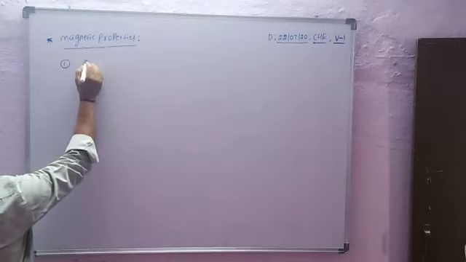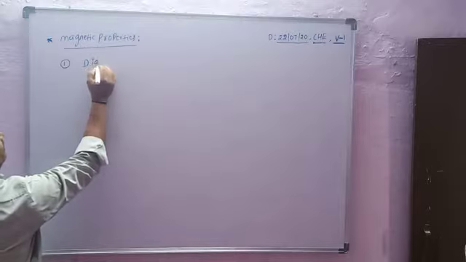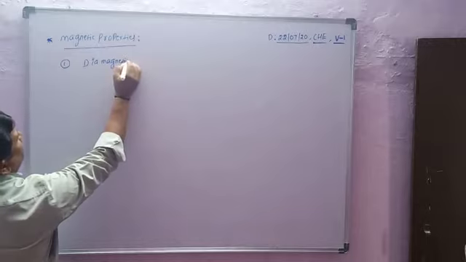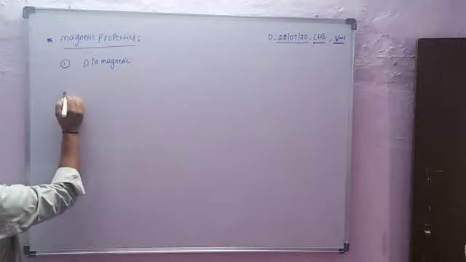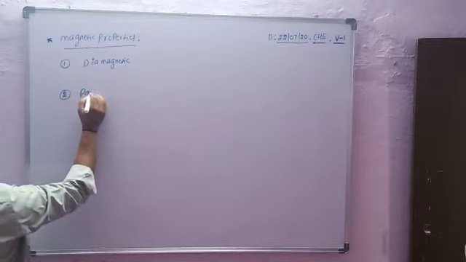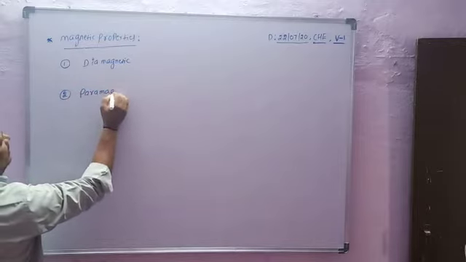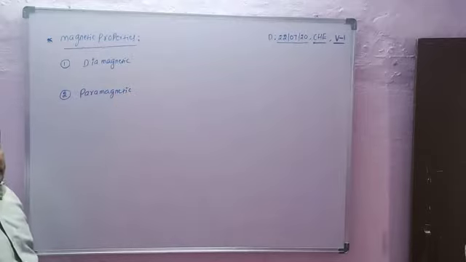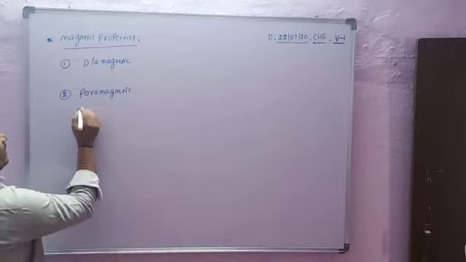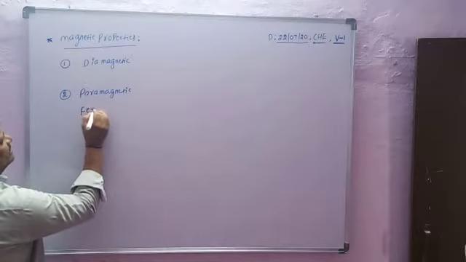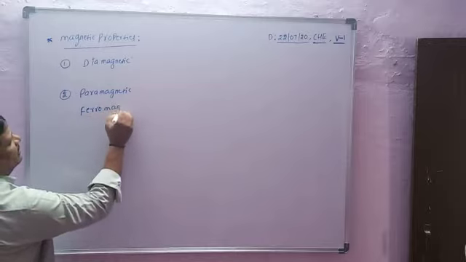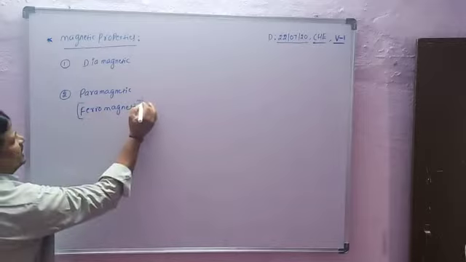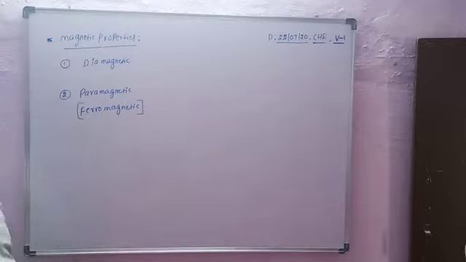One is diamagnetic substances. The second one is paramagnetic substances. Paramagnetic substances are also considered as ferromagnetic substances. So ferromagnetism is one type of paramagnetic substance.